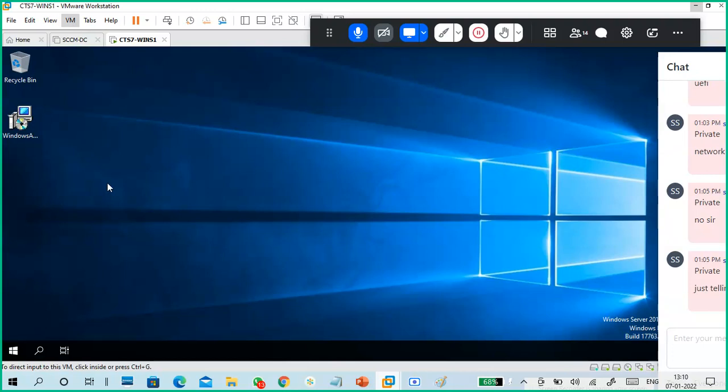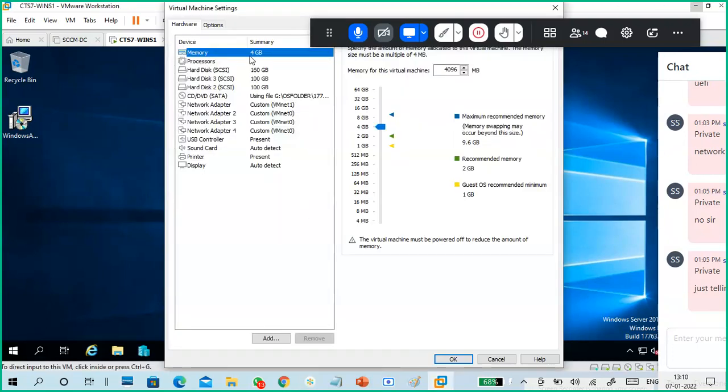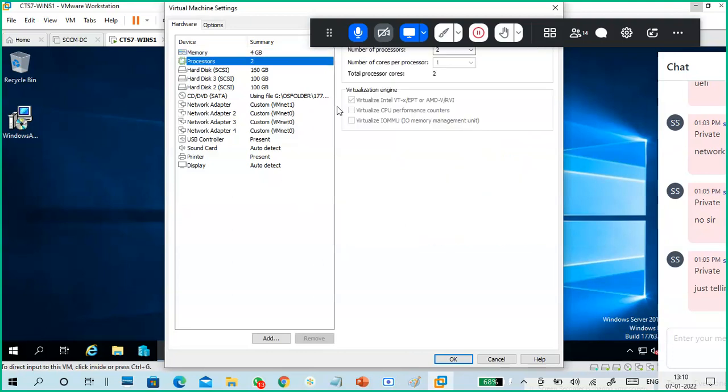When you create a virtual machine, at the time of creating, I gave 4 GB RAM. So in CPU, see this check mark. Can you see virtualize VT-x AMD-V?